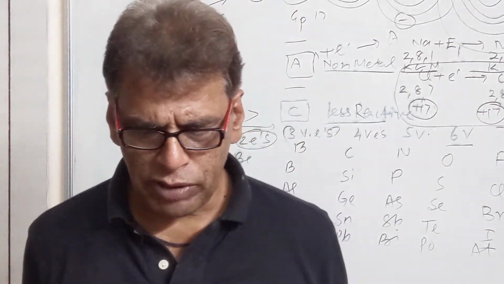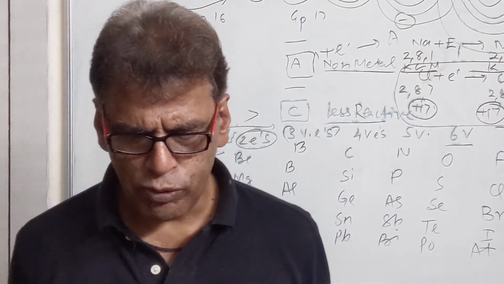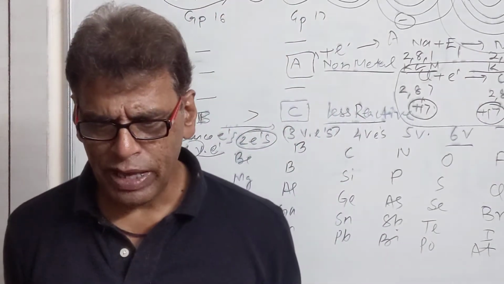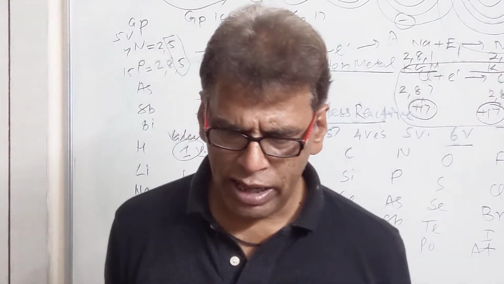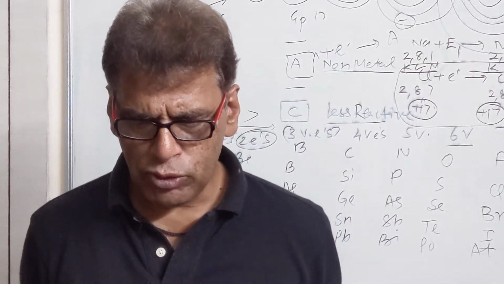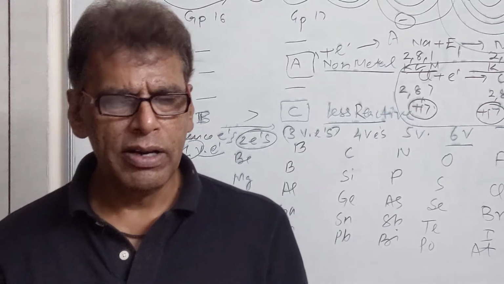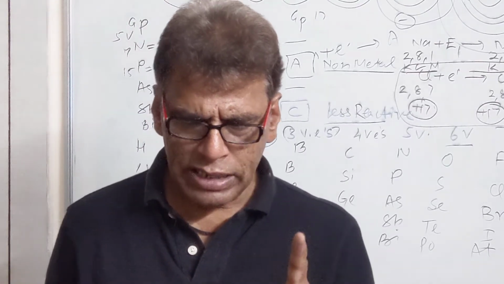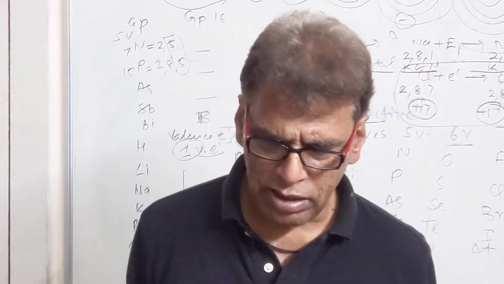Then we have to classify the following elements into groups and triads. We have Cl, Ca, Ba, Sr, K, Li, Br, I, Na. So we can segregate from here lithium, sodium, potassium in one triad, strontium, calcium and barium in another triad, and Cl, Br, I in the third triad.